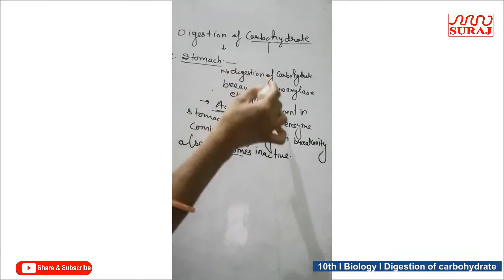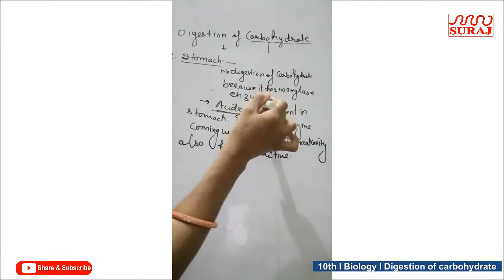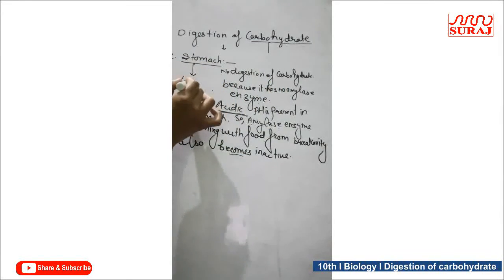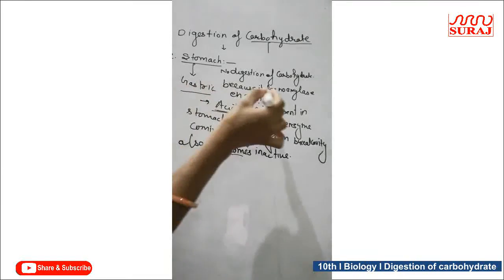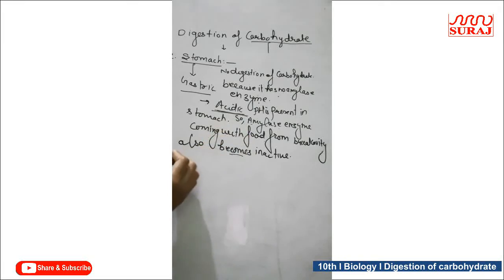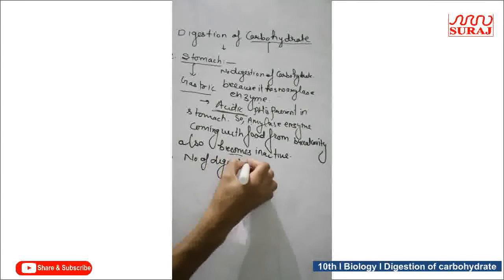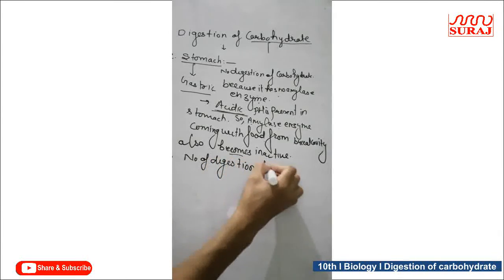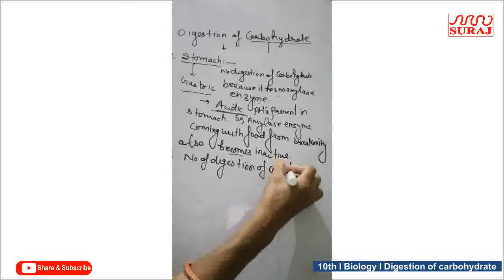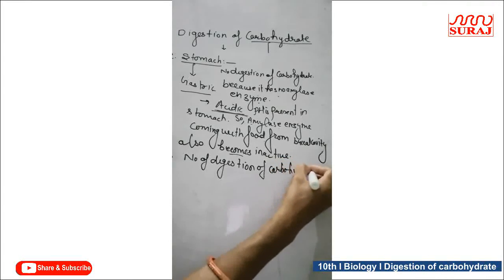And there is no digestive enzyme for carbohydrate like amylase in the stomach, because in gastric juice, which is secreted by the gastric gland, only protein digesting enzymes are mainly present. So in the stomach, no digestion of carbohydrate or starch occurs.